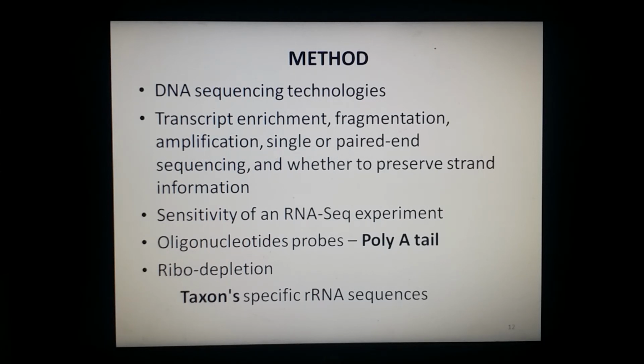For example, taxon, you know what taxon means. Taxon is the singular form, and the plural is taxa, and it is a group of one or more populations of an organism or organisms seen by taxonomists to form a unit. So here the ribosomal RNA sequences used represent the specific taxa, meaning mammal ribosomal RNAs or plant ribosomal RNAs.